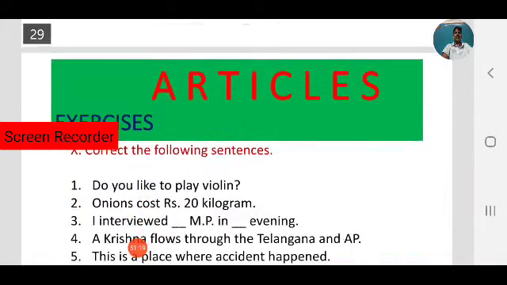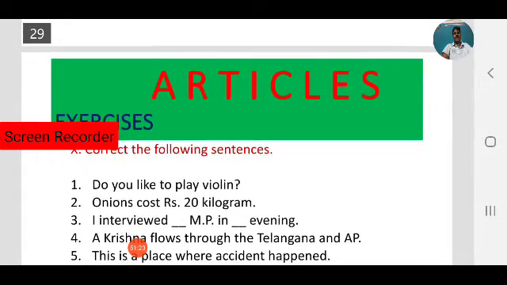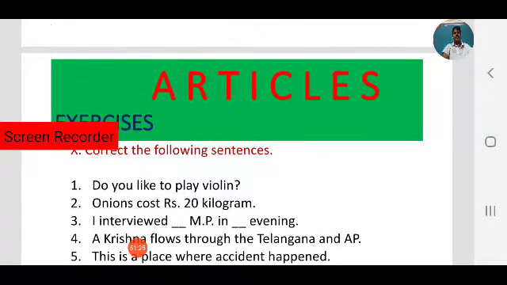Next, let us move to another exercise, the 10th exercise. Correct the following sentences. Do you like to play violin? Onions cost 20 kilogram. I interviewed dash MP in dash evening. A Krishna flows through the Telangana and AP. This is the place where accident happened.